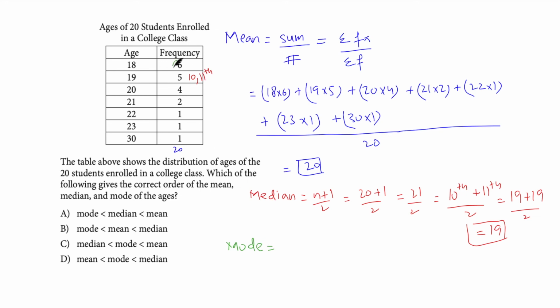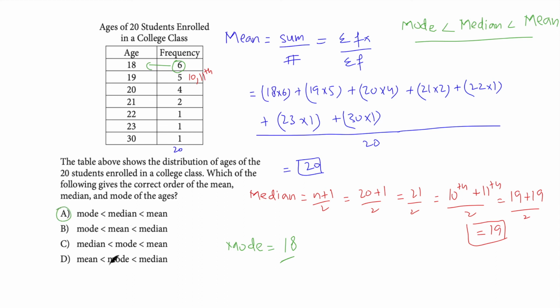The highest frequency is this, which corresponds to 18. Now we have got all these terms. So the mode is basically the smallest. Let me write it here. We have the mode, which is the smallest. Then we have this number, which is the median. And lastly, we have the mean, which is 20. This is our pattern. This is our answer, which is option choice A. Mode is less than median is less than mean. Yes, definitely A is our option choice.